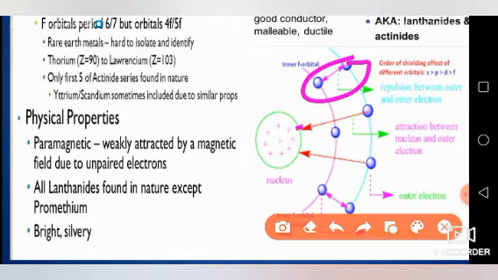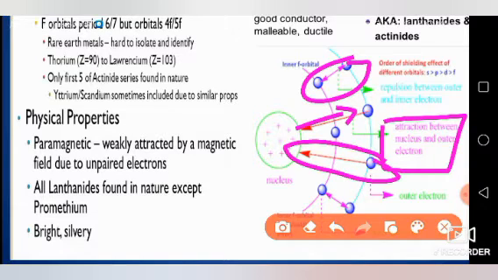If there is no obstacle of any inner electron, then this is showing attraction between nucleus and outer electron. Whereas there is inner f orbital which is shielding the effect on the outer electron. So in this way there is poor orbital shielding effect.